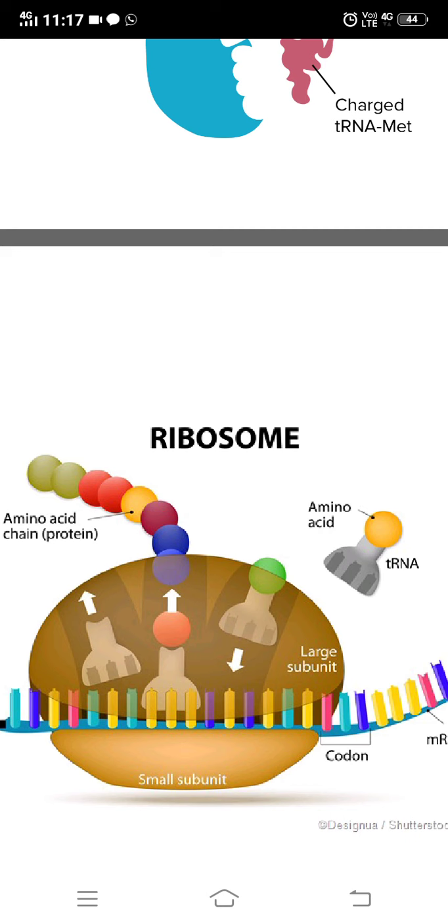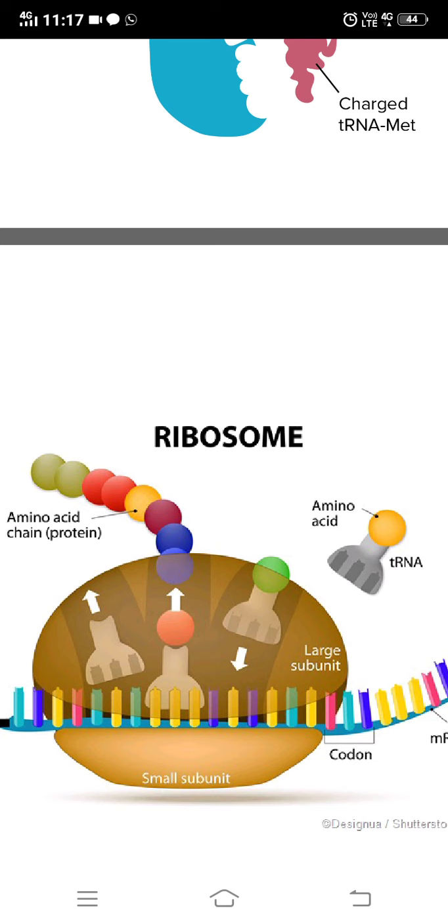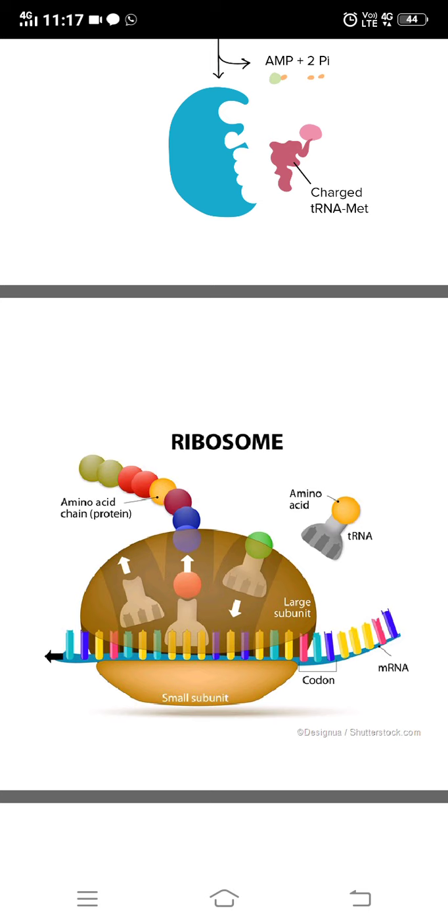Now this amino acid will join to another amino acid. Then again it will go out. Another one will come. It will find its codon. It will sit on that codon. The amino acid would be released. So this way this chain would be formed. So the first step, when methionine is coming and attaching to AUG, is called initiation. That is the first step in translation. The ribosome is coming and attaching to mRNA, and the tRNA which has the initiation codon will come and attach to mRNA. This is the first step in translation, which is called initiation.